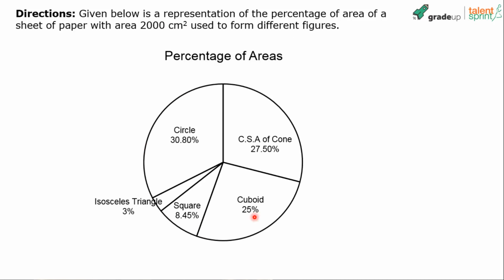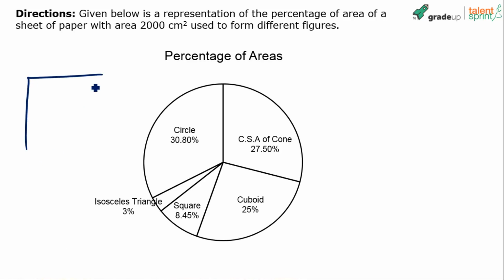So if you see, different figures have been formed here. In the pie chart, you can see he's talking about a cone, a cuboid, a square, an isosceles triangle, and a circle. And the percentage distribution is given to us, right? And he's also mentioned that the total area of the sheet of paper is 2000 centimeters square. You understand?